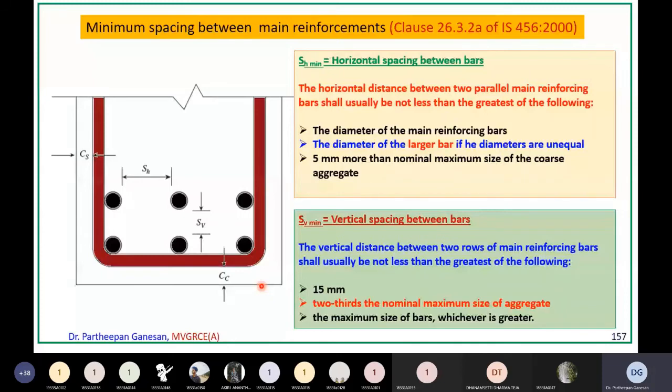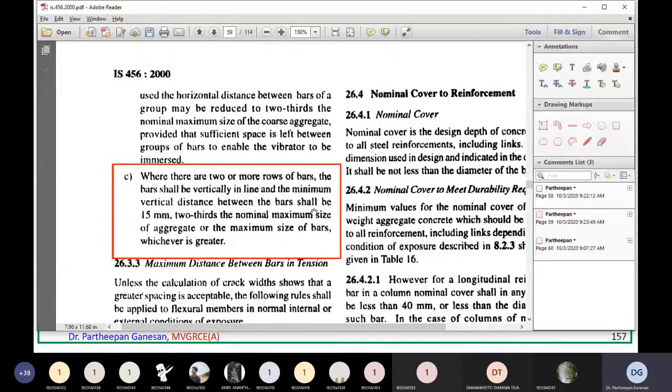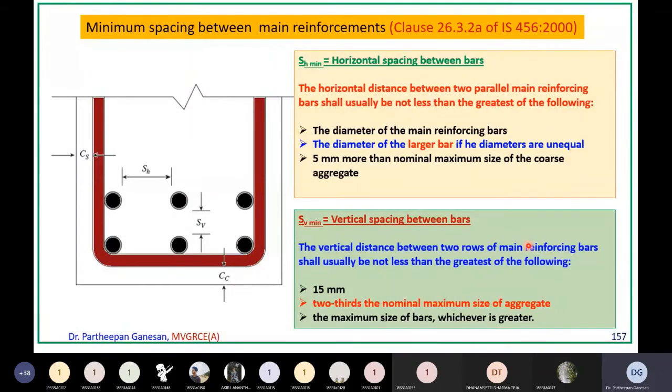So the minimum vertical distance between the bars shall be 15 mm, or 2/3 of the nominal maximum size of the aggregate, or the maximum size of the bar, whichever is greater. Okay. So this is the minimum vertical spacing. While designing, you should remember all these things. Otherwise, your design is not correct.